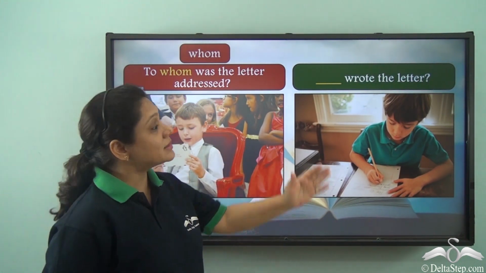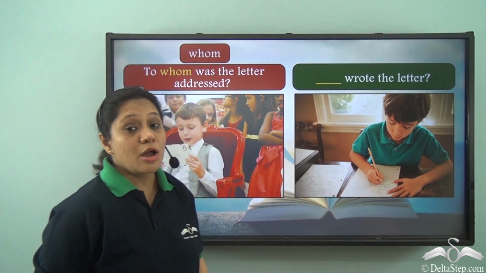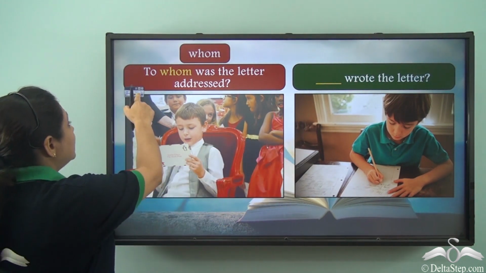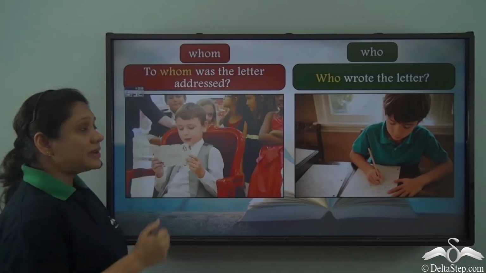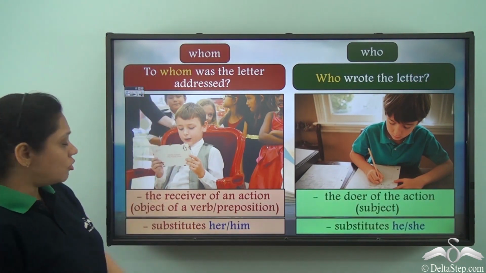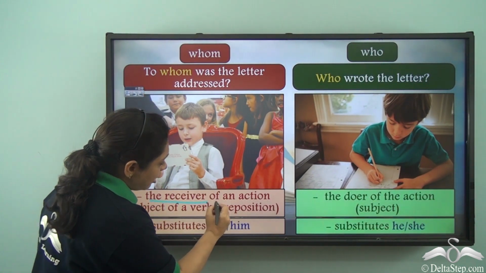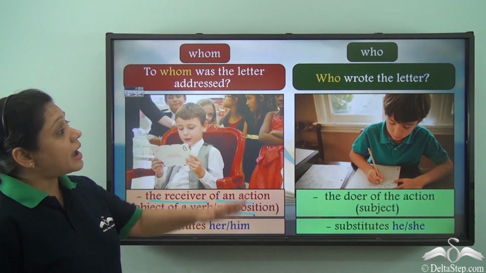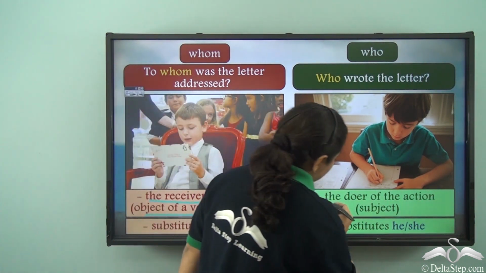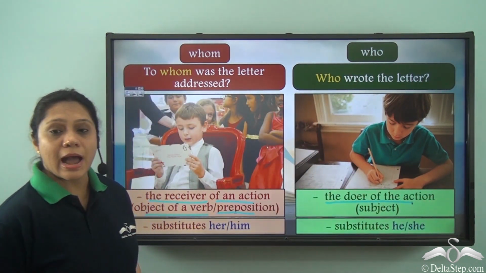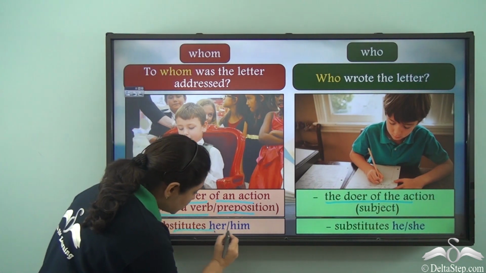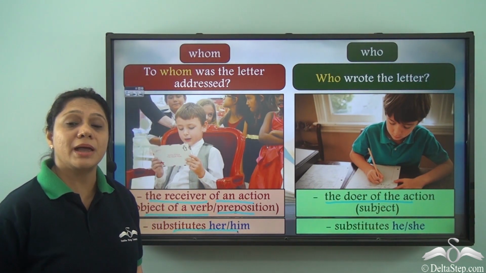But if we have a sentence as "Dash wrote the letter," we know that the dash is in the subject position. So we will use who. So we see that we use whom when it is the receiver of an action or the object of a verb or a preposition, and we use who when it is the doer of the action or in the subject position. Now in this sentence, if you replace whom and substitute her or him, it will make sense.